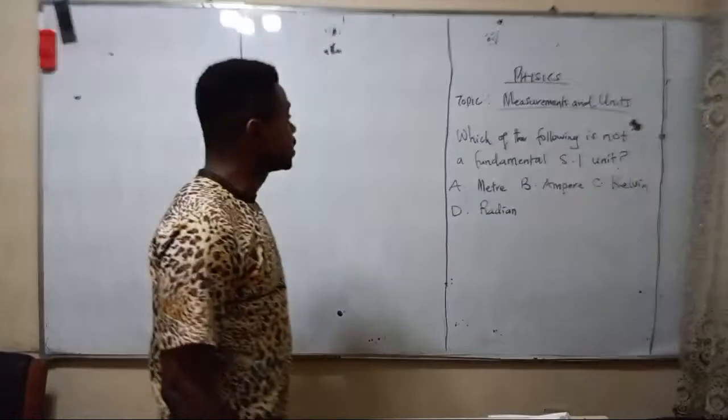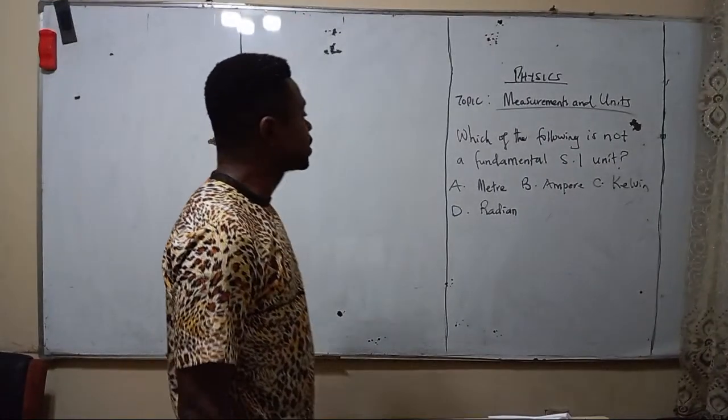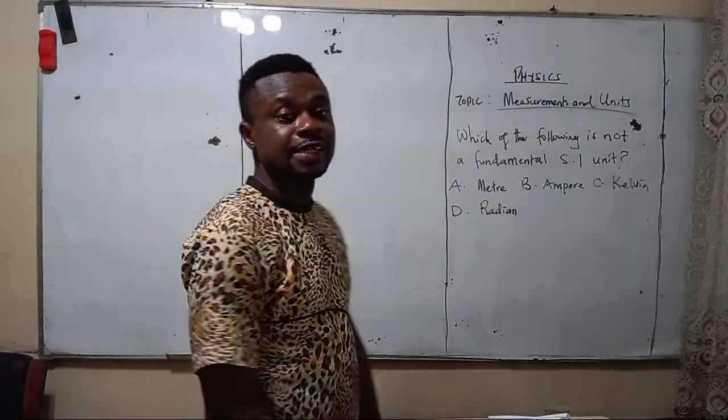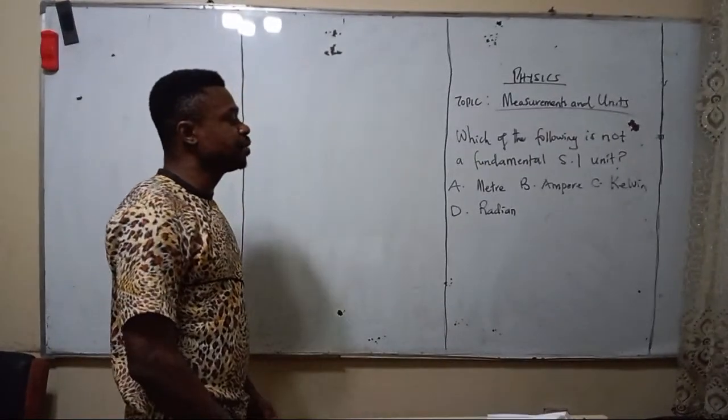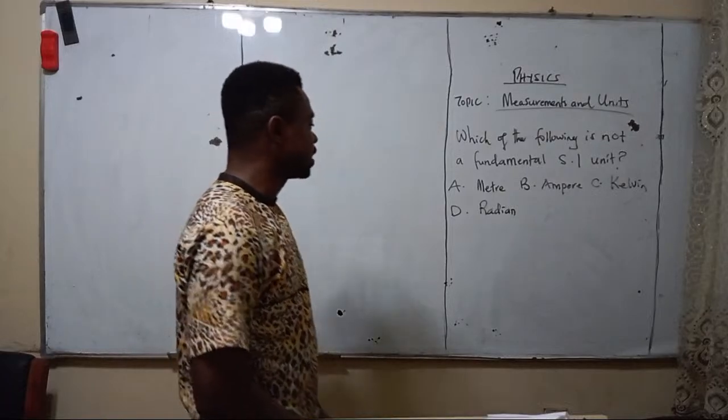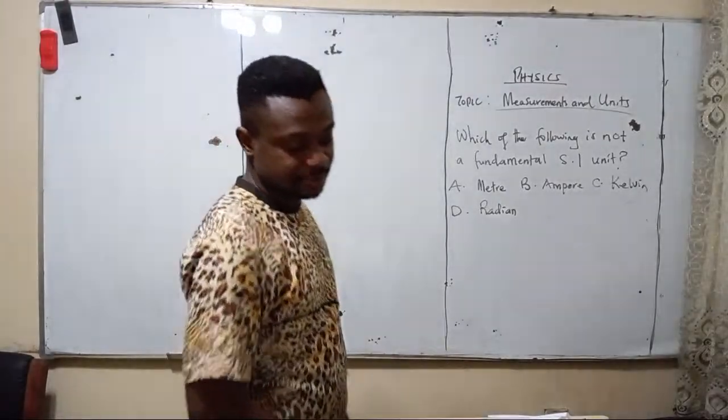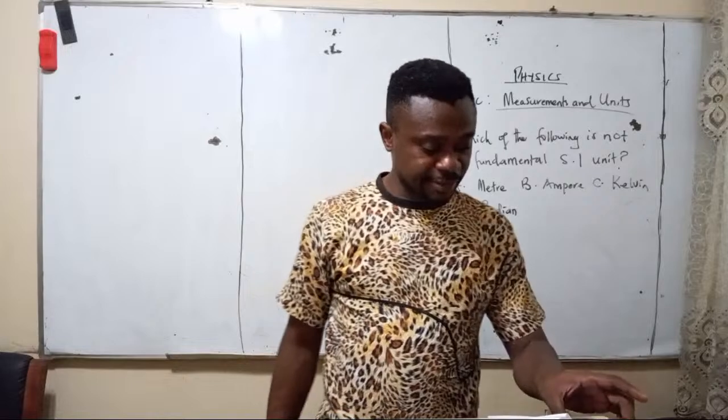which of the following is not a fundamental SI unit? A. Meter. B. Ampere. C. Kelvin. D. Radian.